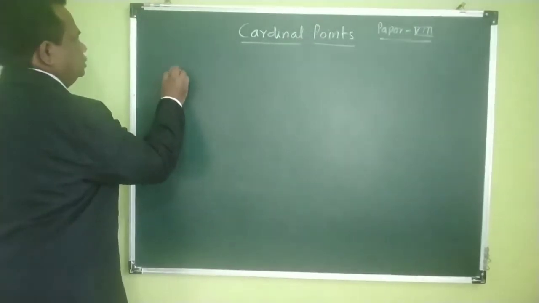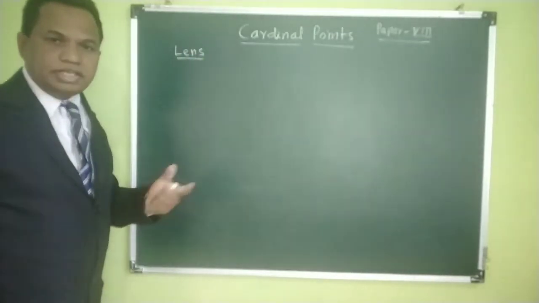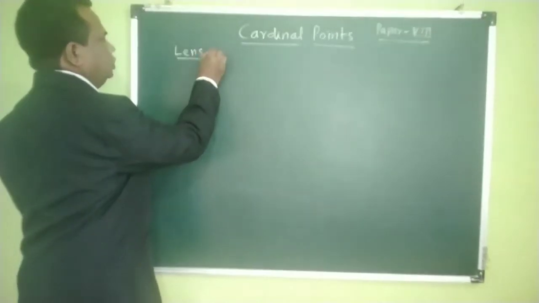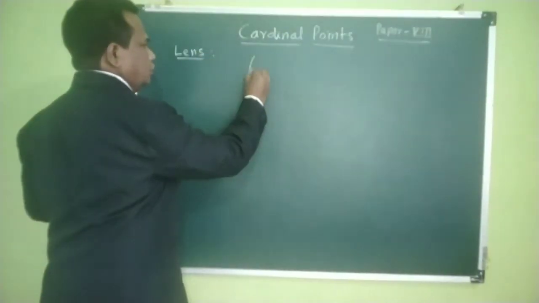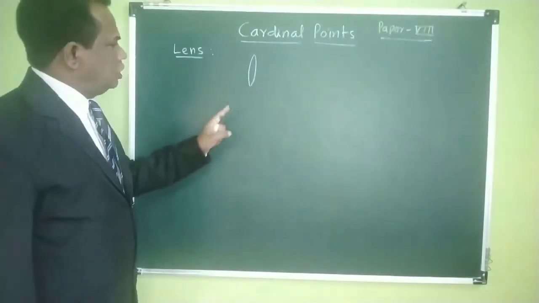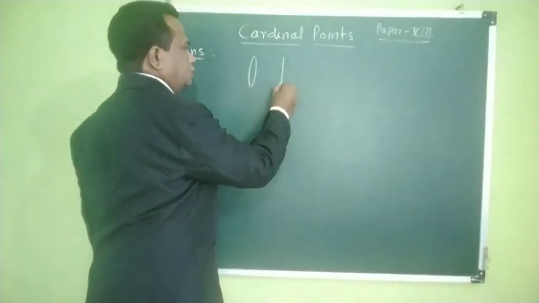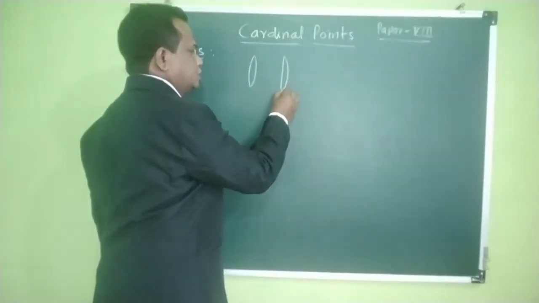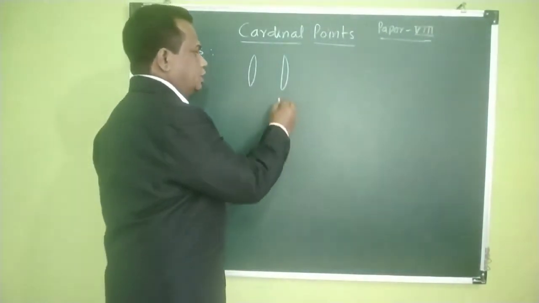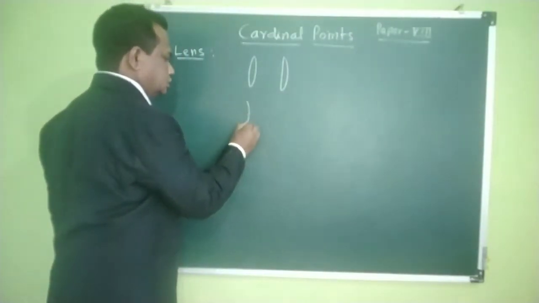what are known as lenses. So you know the lenses. What are the types of lenses? There are different types of lenses. We know the convex lens. This is a convex lens, called a double convex lens. Then one can draw like this, which is known as a plano convex lens. Then another we can draw like this.